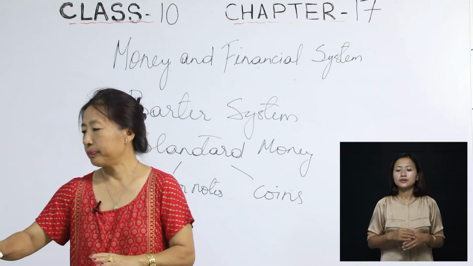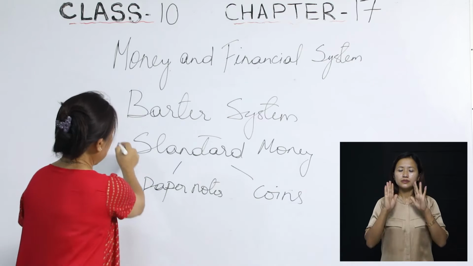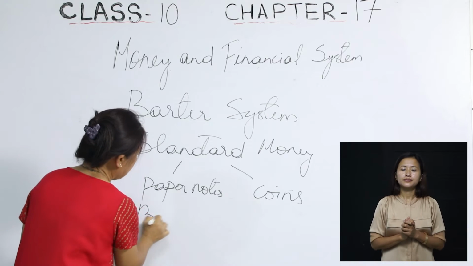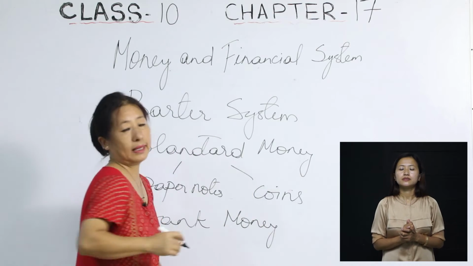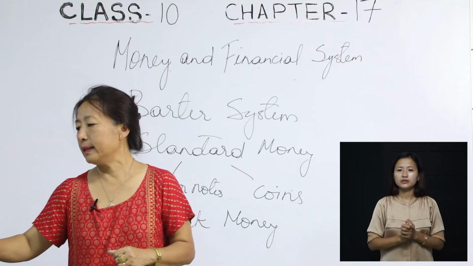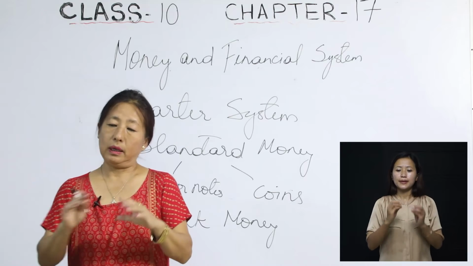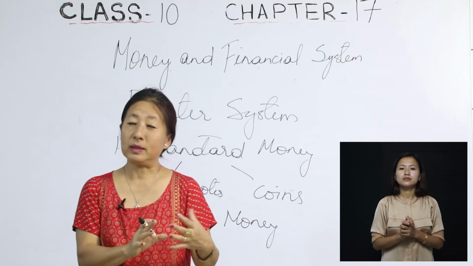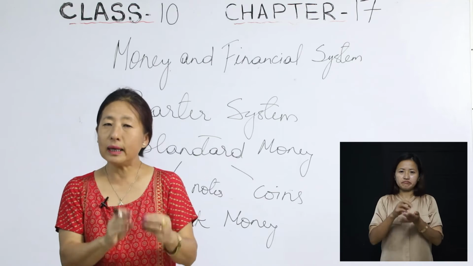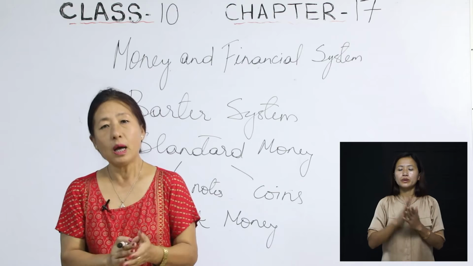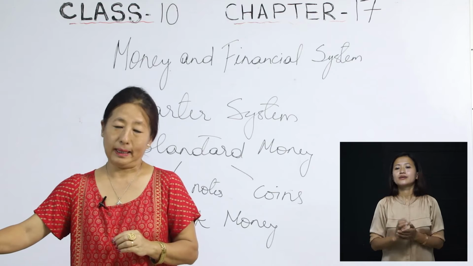Then coming to the second one, we have bank money. Here when we say bank money, it doesn't mean that the bank has a different type of money or uses a different type of money. That is not what we mean here. When we say bank money, we are talking about what we call credit money.